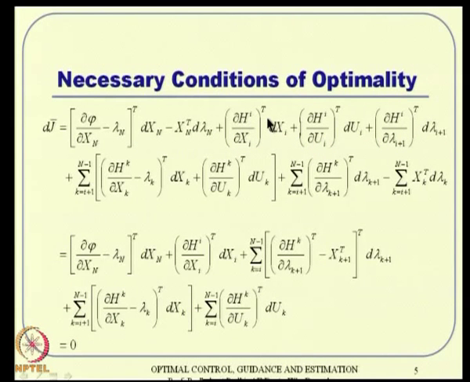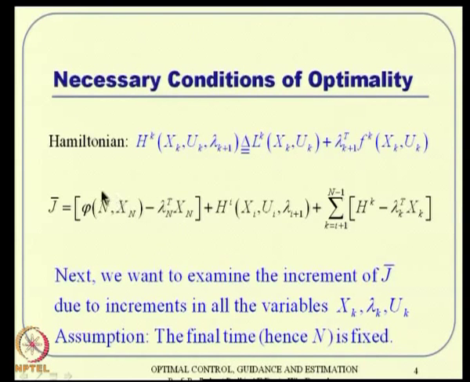So, to begin with, let me explain one or two expressions. If you see this expression especially, the perturbation of J bar can come through the perturbation of either x n or lambda n. So, this particular term, we write del by del x n into d x n plus del by del lambda n into d lambda n of this square bracket sort of thing. This is what we are analyzing. So, first I will write the perturbation with respect to x n, and then the perturbation with respect to lambda n. That is what we are going to do.